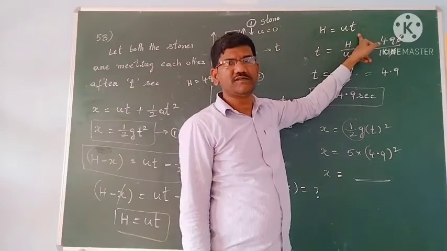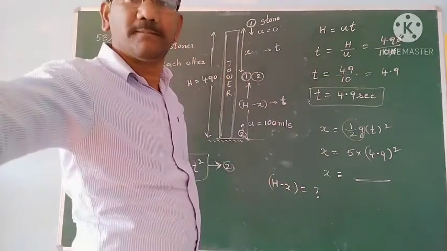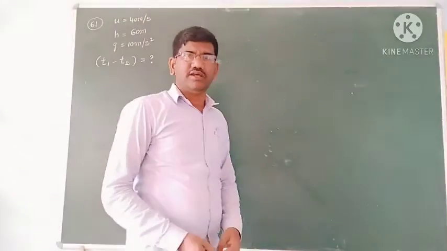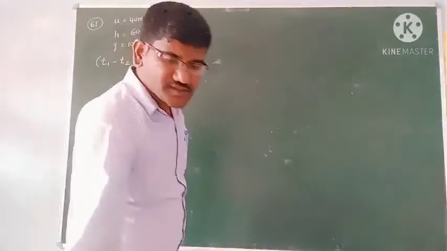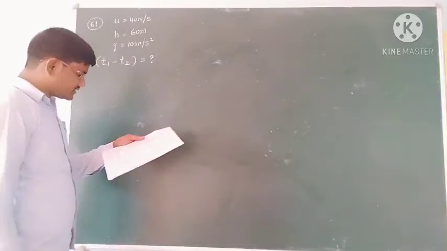Okay students, then t is equal to h by u, the answer will become easy. Okay students, now see, next problem, that's problem number 61. What is given for 61?